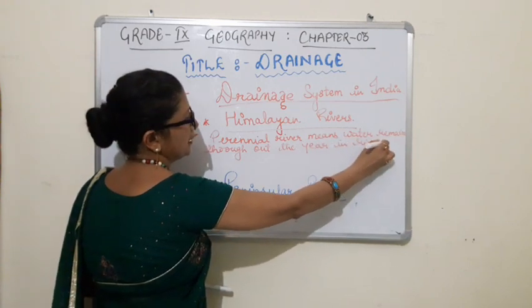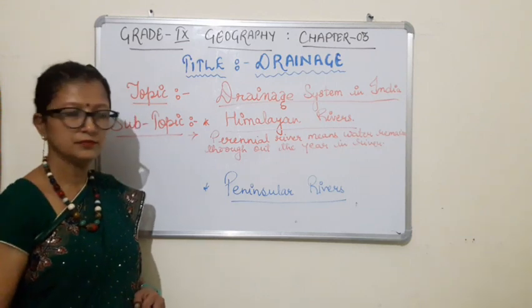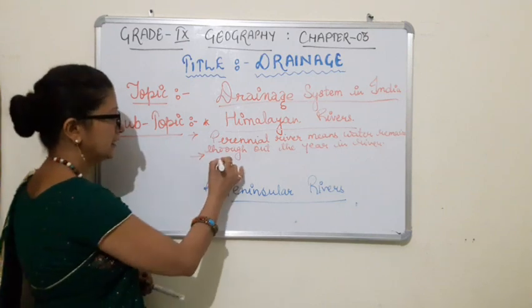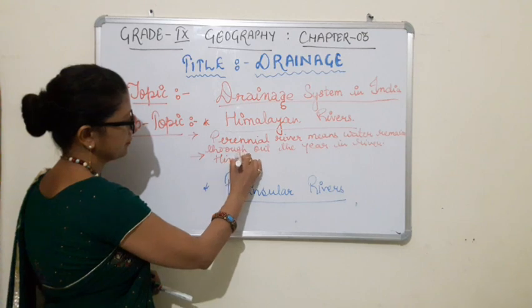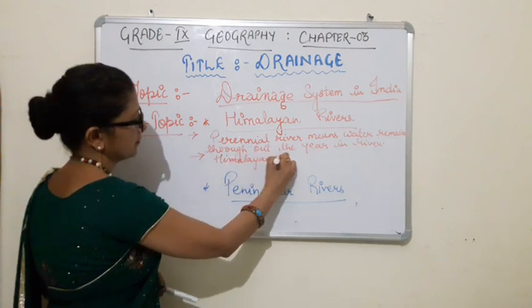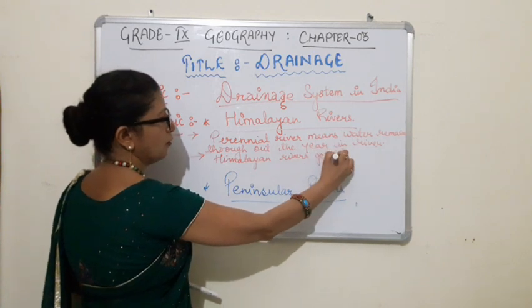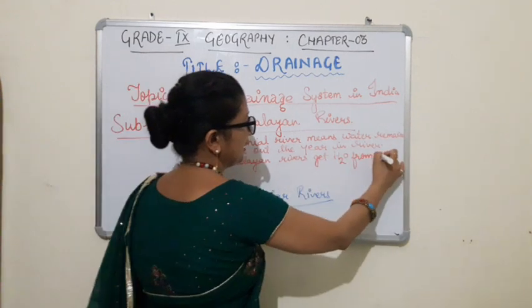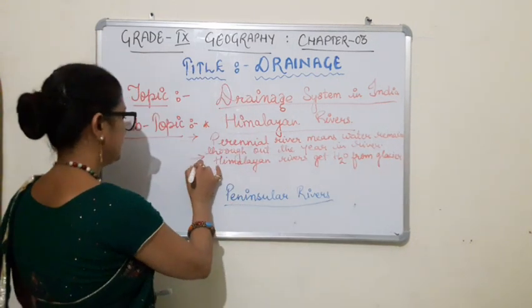Now the next point we can cover: from where do these rivers get water. Himalayan rivers get water from glaciers and rain.